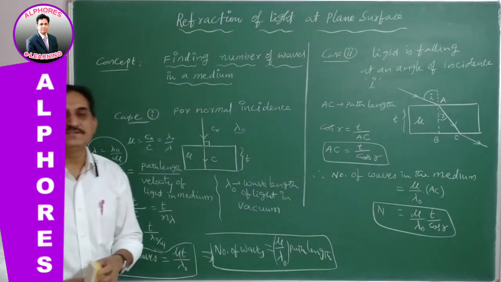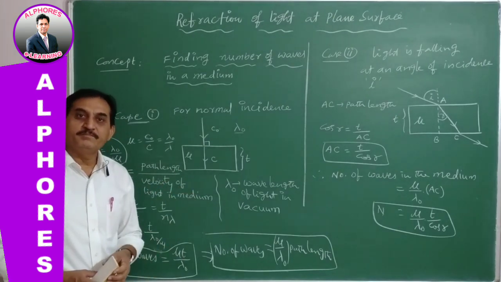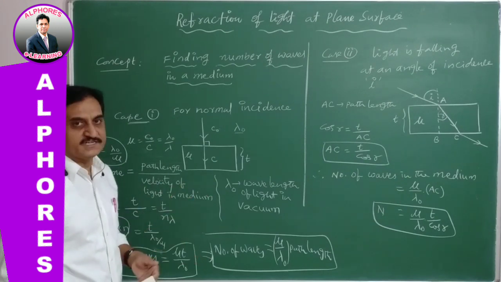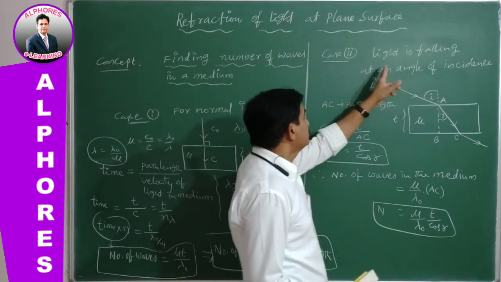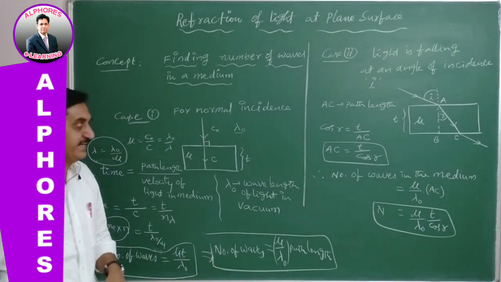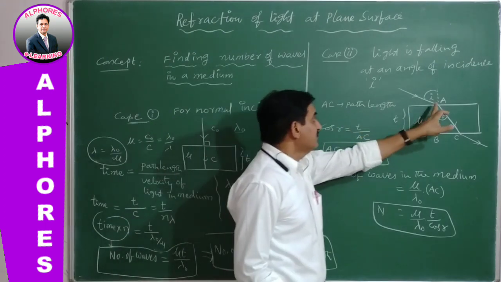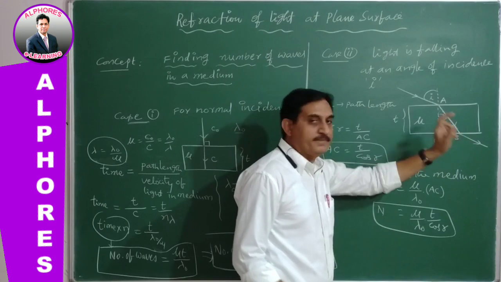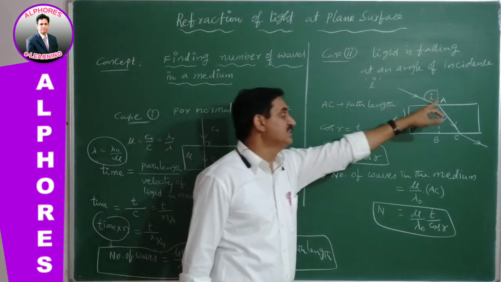Now go for case 2. We cannot expect all the time that the light is incident normal to the material medium. Sometimes it is also incident at a certain angle of incidence with the normal. See case 2: light is falling at an angle of incidence i on the material medium whose refractive index is mu. Then the light is refracted and travels through distance AC. The path covered by the light in the medium is AC. Therefore, AC is the path length.